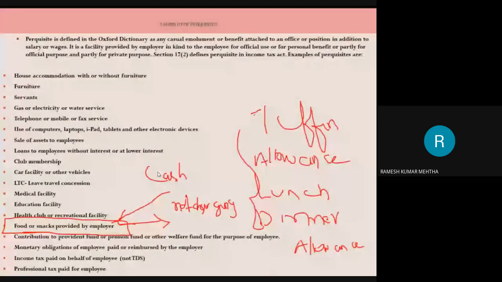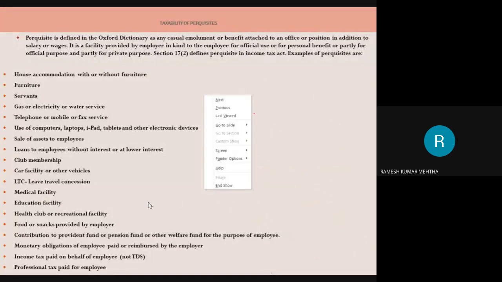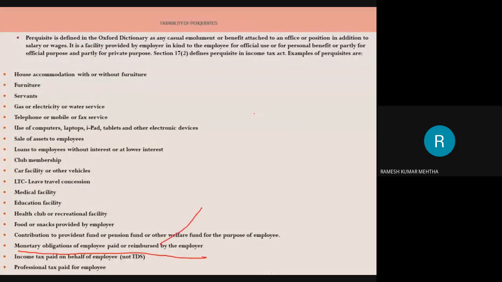What do you mean by monetary benefits? Monetary benefits is nothing but money benefits. Monetary is nothing but money. For example, I am working in Infosys for the last 15 years.